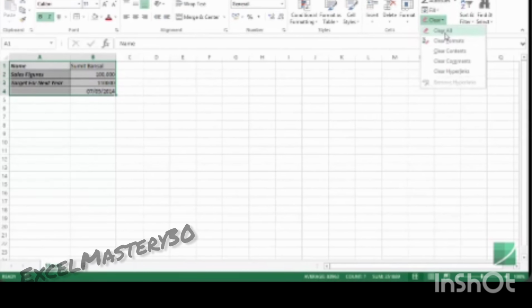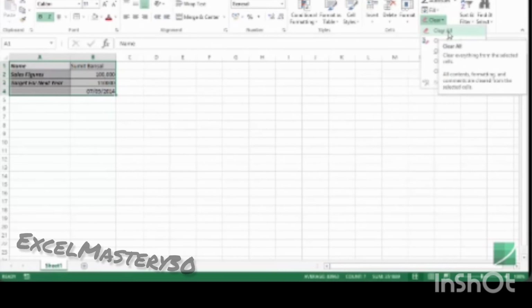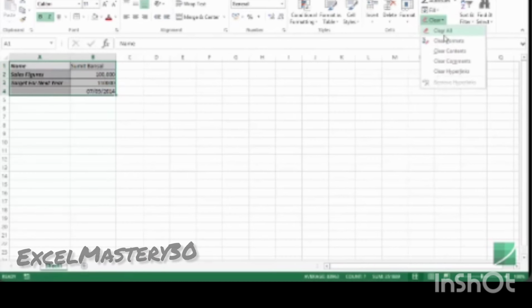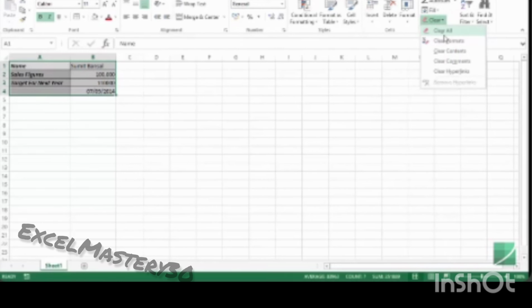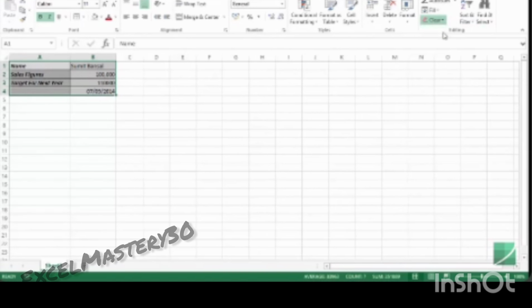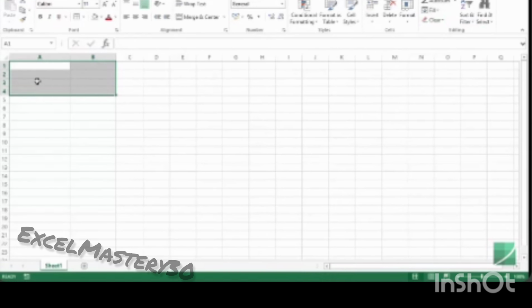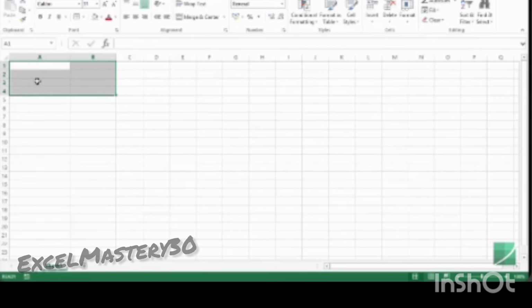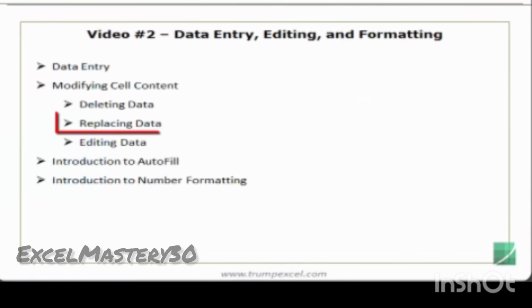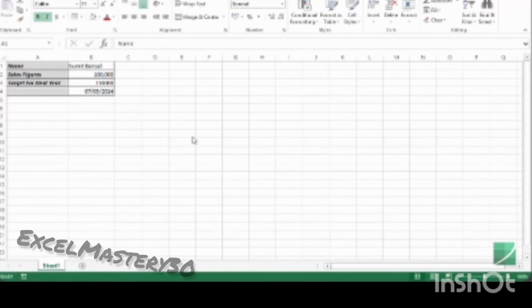Here you can also select clear all, and this is the option that you should use if you want to clear this entire thing, including formatting, comments, and hyperlinks, and everything. So this is a sure short way to make sure that everything has been deleted from this range of cells or from the cell that you want to delete it from.